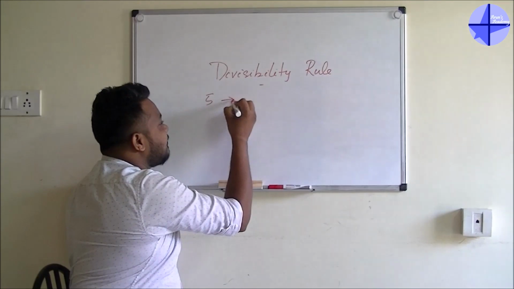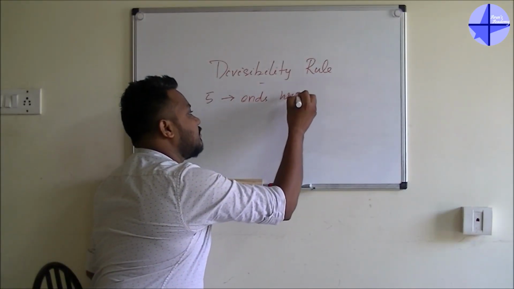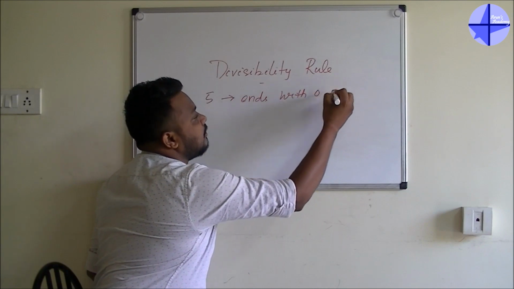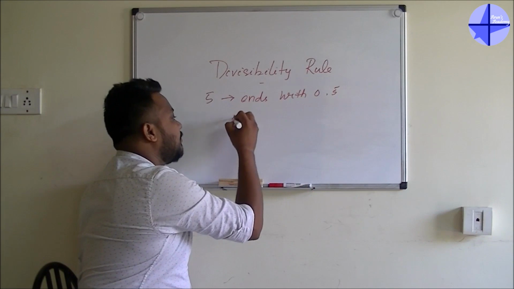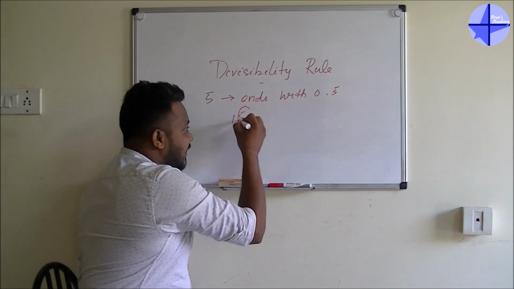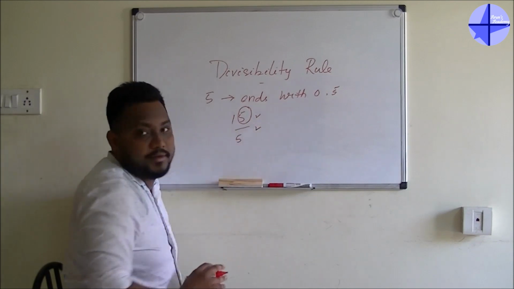Okay, so 5 is very simple. If the number ends with 0 or 5, it is divisible by 5. We'll take one example: 15. It ends with 5, so 15 is divisible by 5.